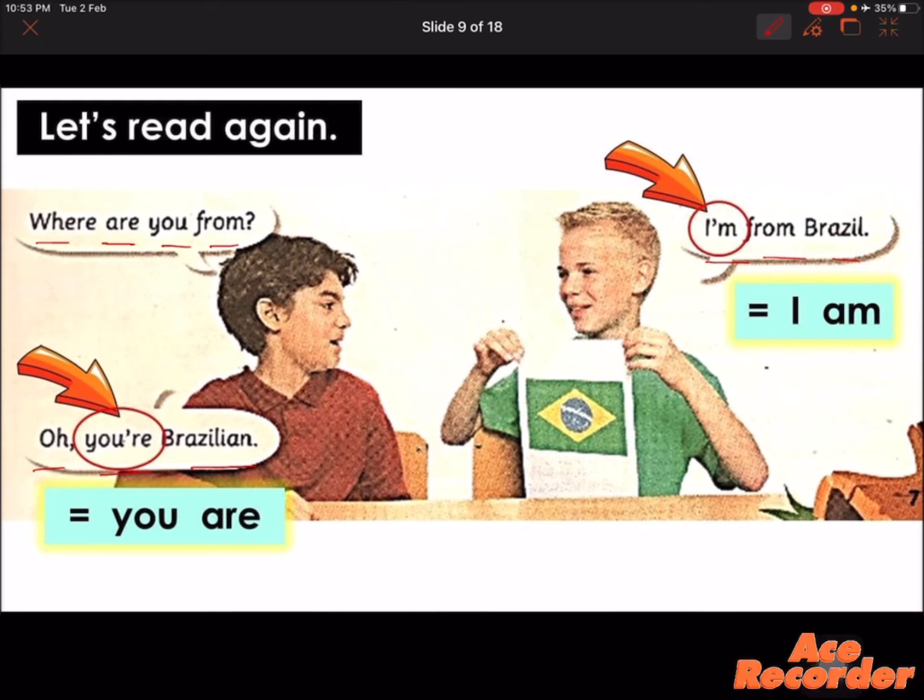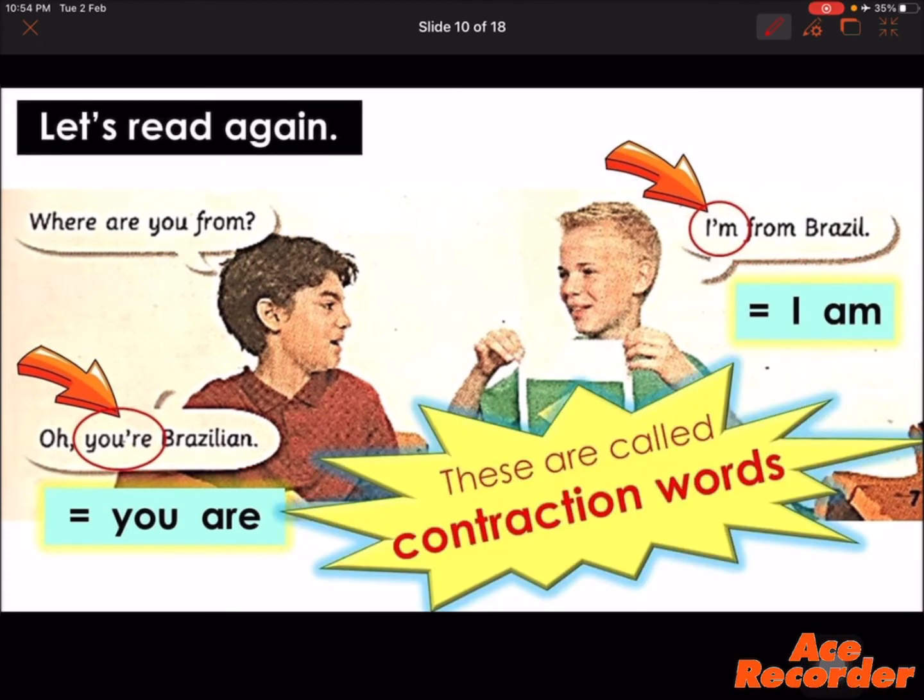If you look over here, they circled the word I'm and they circled the word you're. So, I'm is a contraction word. When we make it into normal words, it becomes I am. So, I am is the one we make into short form, or we call it a contraction, I'm. And the contraction of you are is you're. Alright? So these are called contraction words.